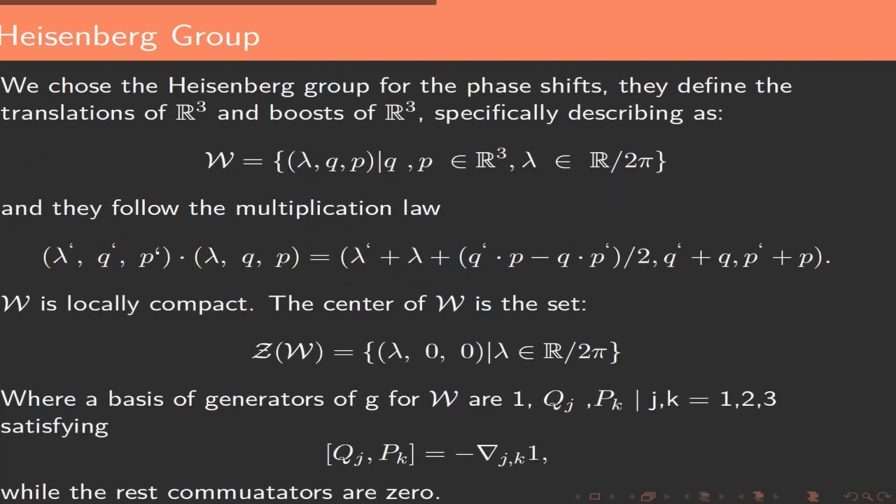We chose the Heisenberg group for the phase space. They define the translation of R3 and the boost of R3. Specifically, we describe them as follows. They have a specific multiplication law, and they have their own basis of generators, which is a Lie group. The Lie algebra of the Heisenberg group over the real numbers is known as the Heisenberg algebra.